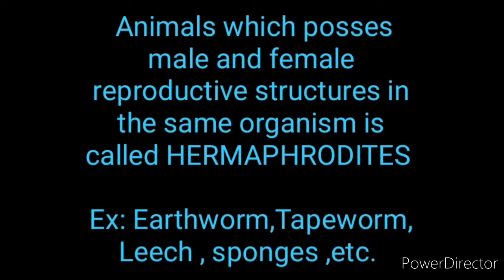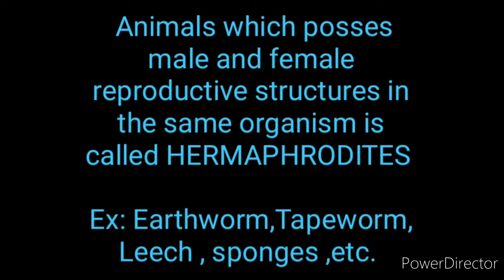First, we'll discuss the unisexual animal species. It is the male species or the female species. Unisexual, male or female. Next, we'll discuss the bisexual animal. That means the male reproductive structure and the female reproductive structure are present in the same organism. In animals this is called hermaphrodite.